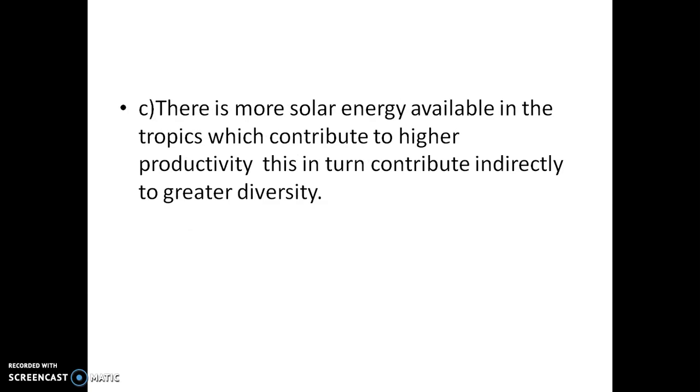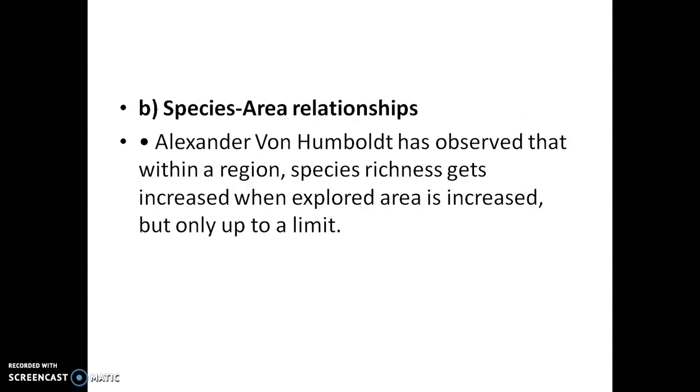According to the shape of earth, we know that more solar energy is available in the tropics, which contributes to higher productivity. This in turn contributes indirectly to greater diversity. So I hope the point is clear to you. For the latitudinal gradient, we explained three hypotheses. It's a sure question. Children, it's a must question, so you should study these three hypotheses.